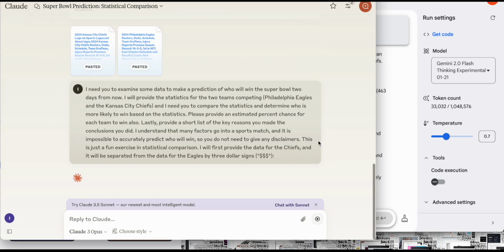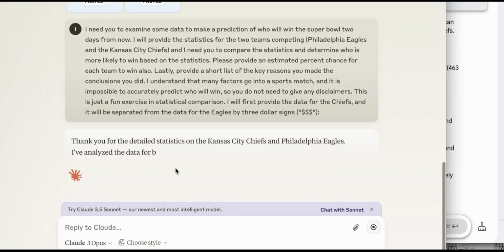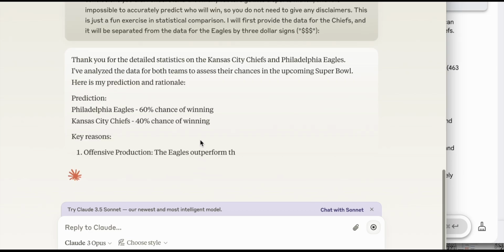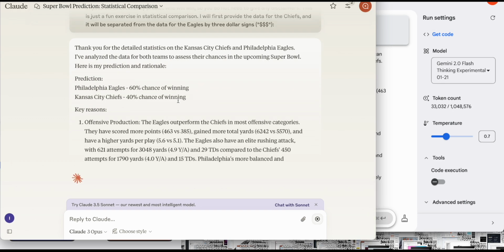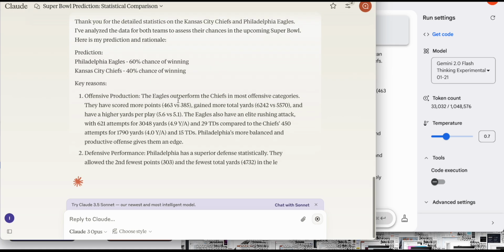I've never used Claude before. I have no idea what it's doing with all this. It does look like it might be reading the data though. Wow, 60%, 60/40. This is actually breathtakingly similar from model to model.